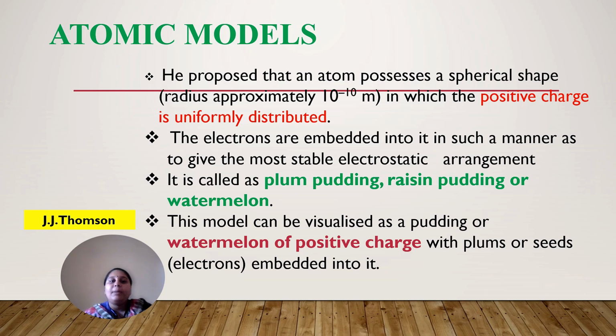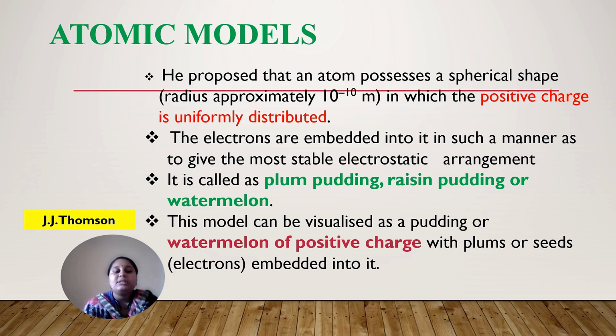He proposed that an atom possesses a spherical shape with a radius of approximately 10 power minus 10 meter, in which the positive charge is uniformly distributed, and electrons are embedded in it by the electrostatic force of attraction.